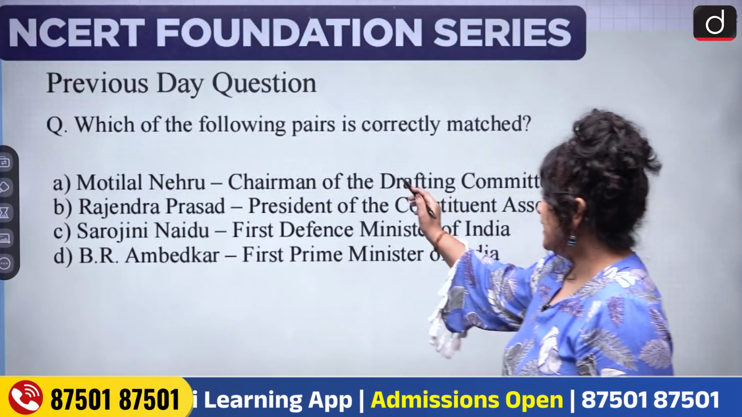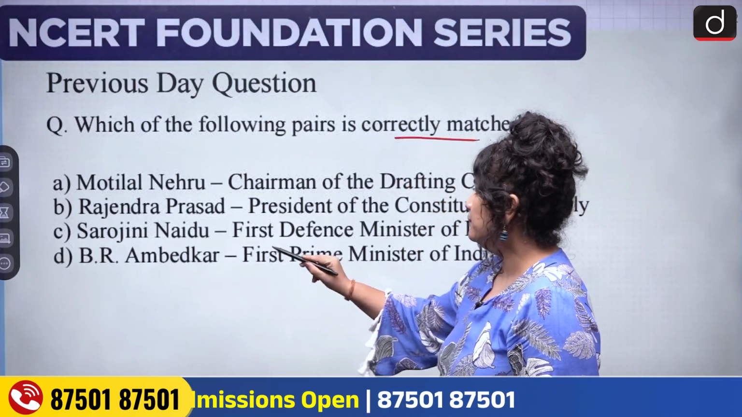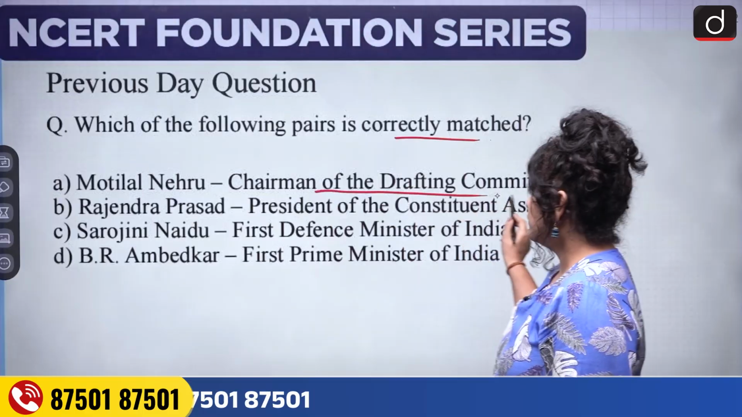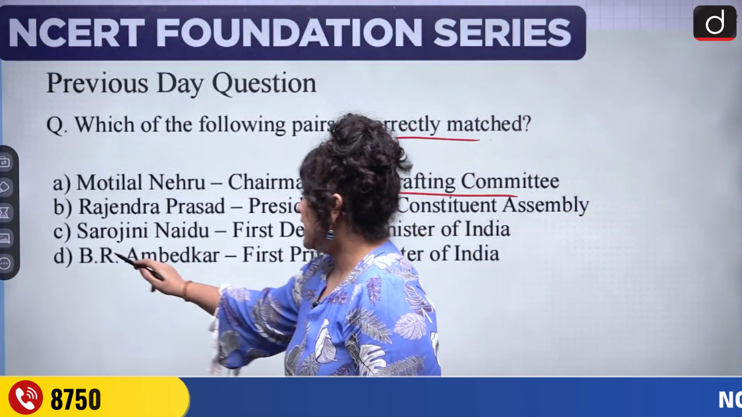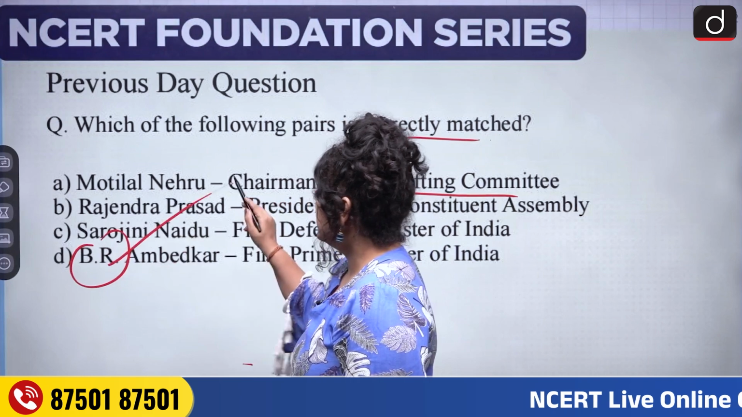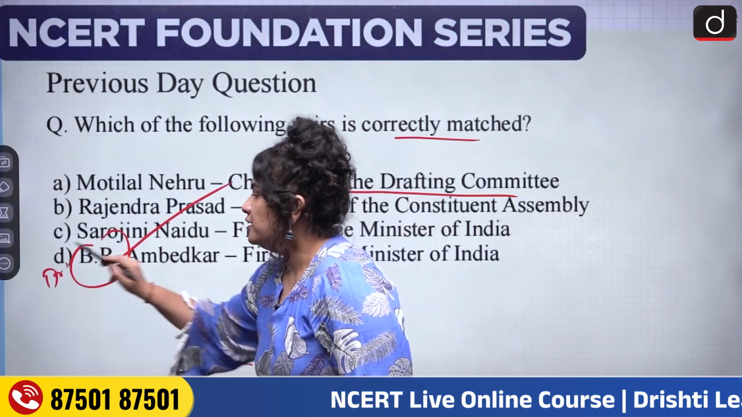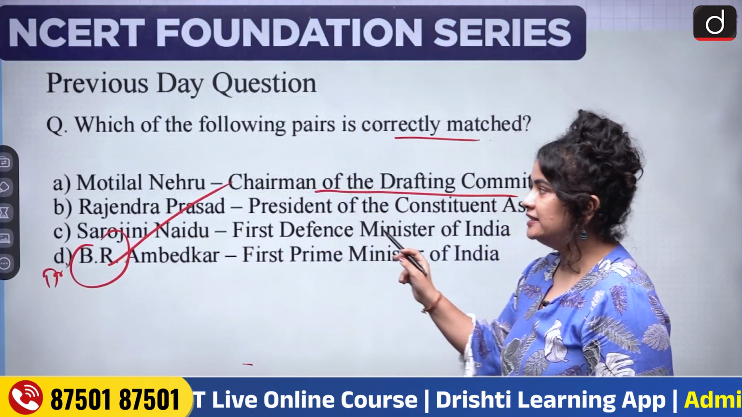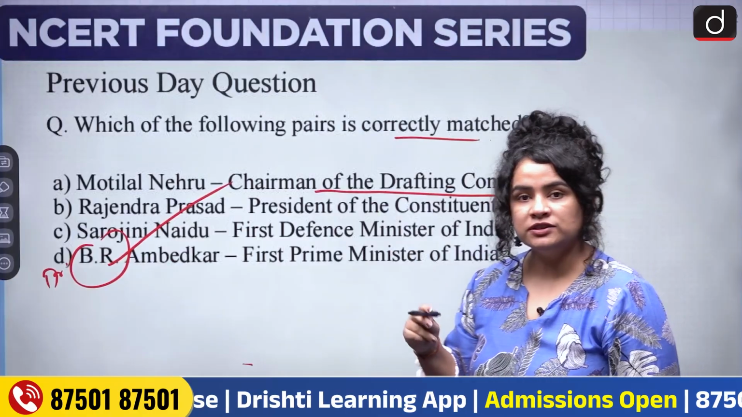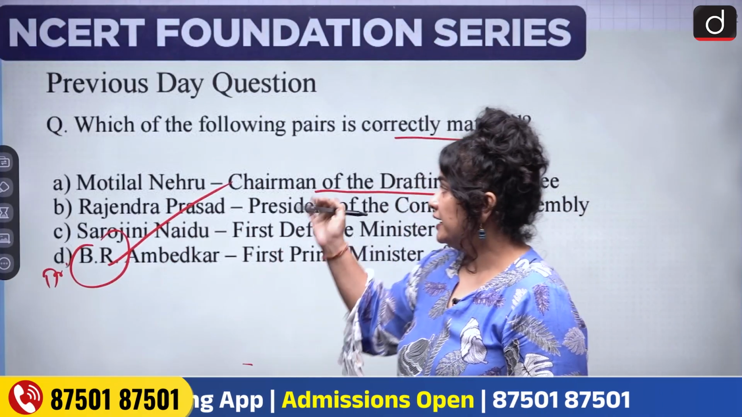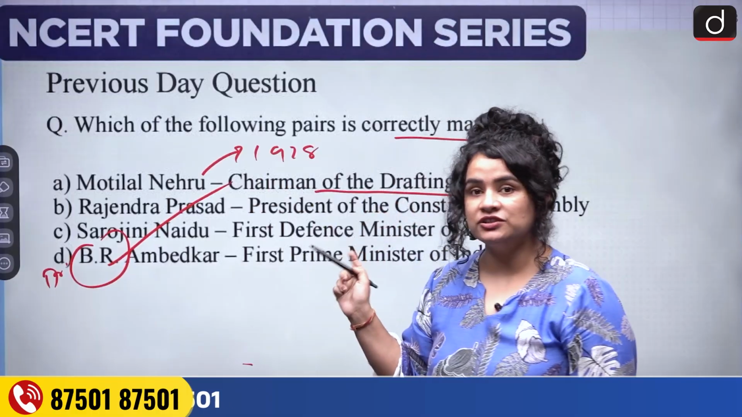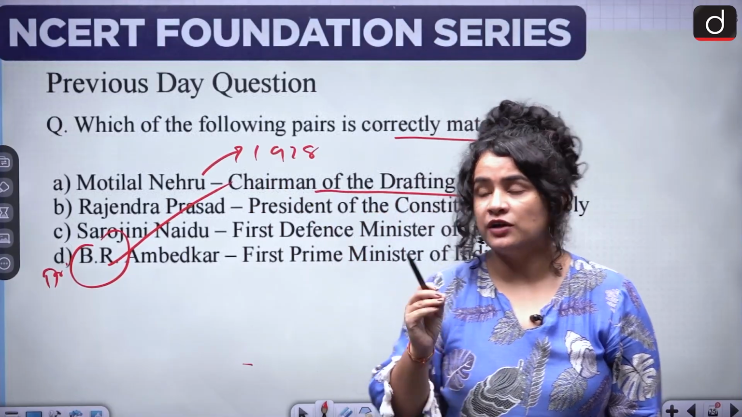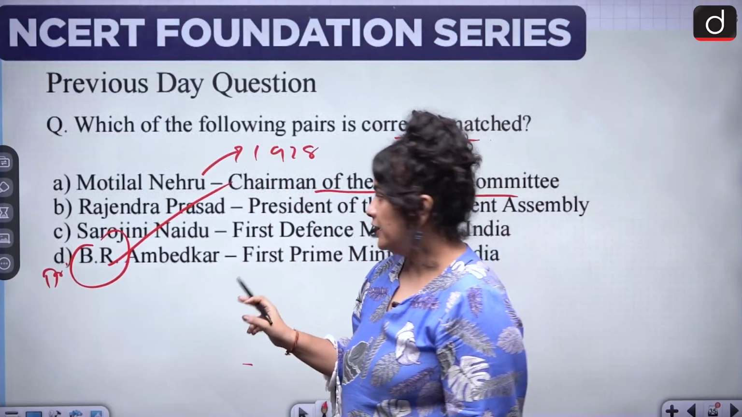Which of the following pairs is correctly matched? A. Motilal Nehru, Chairman of the Drafting Committee. This pair is incorrectly matched. Everybody knows that the Chairman of Drafting Committee was Dr. B.R. Ambedkar. Incidentally, Motilal Nehru was the head of the Nehru Committee in 1928, and this committee was actually assigned the responsibility of drafting a constitution for India.